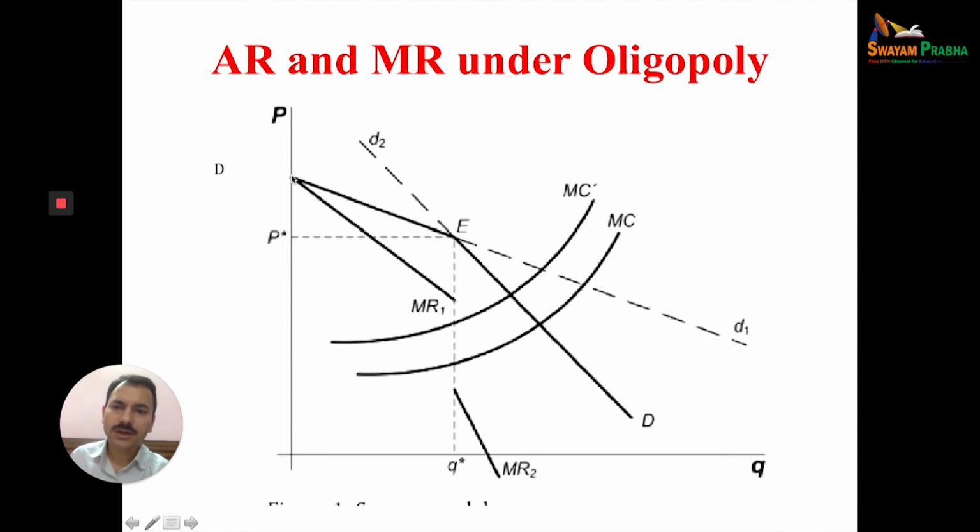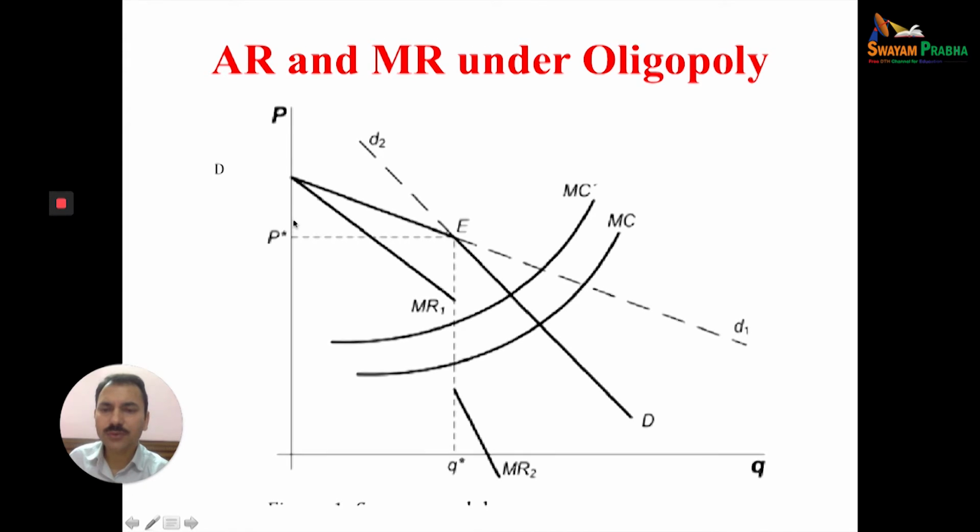Now this D, E and this D, this dark black is the kink demand curve, which I have stated in the previous slide. And the price will fix here, P star and Q star is the price. Now point E is the rigidity price and the price remains here only.